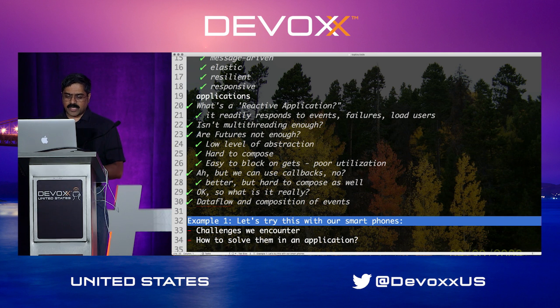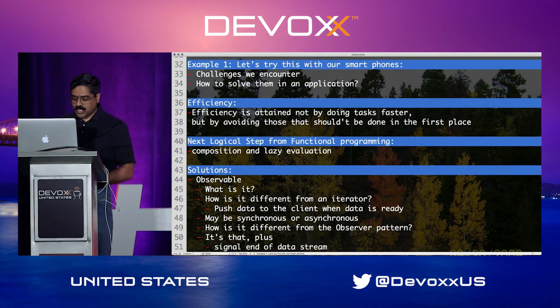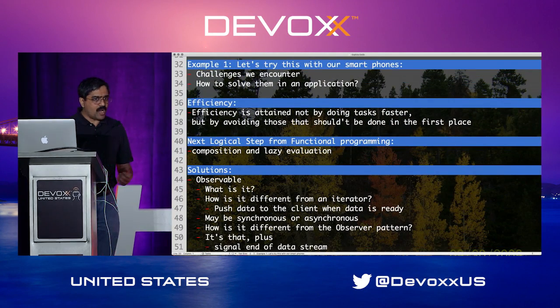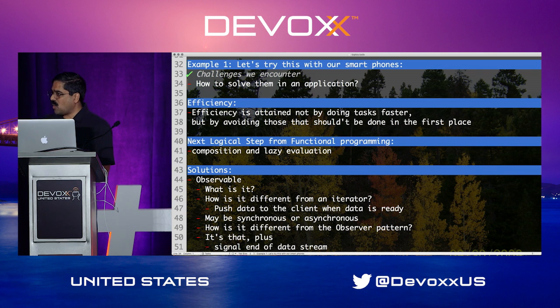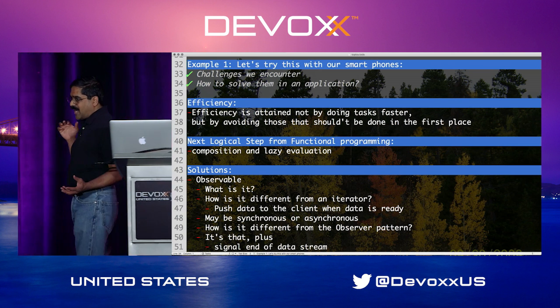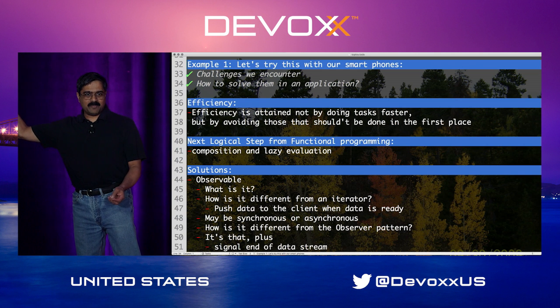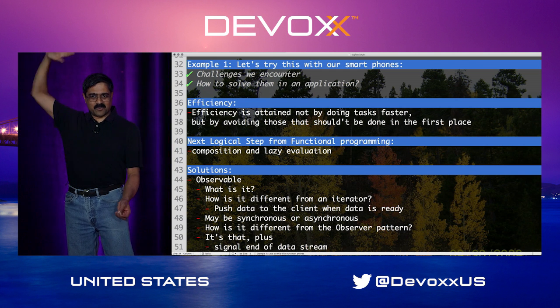But to understand this, let's take a slightly different example and play with it. So what I'm going to do is to take a small problem, I'm going to look at a way to solve this problem, and then see how we can go about rethinking this problem. So for this, I need a volunteer who has a smartphone and who is interested in helping. Who wants to help me? Don't be shy. Who wants to help? Yeah, good.